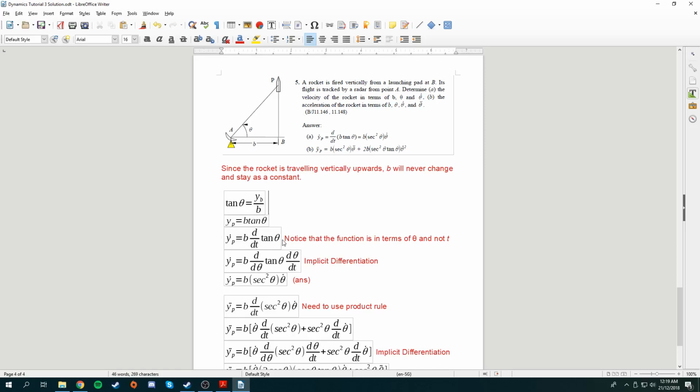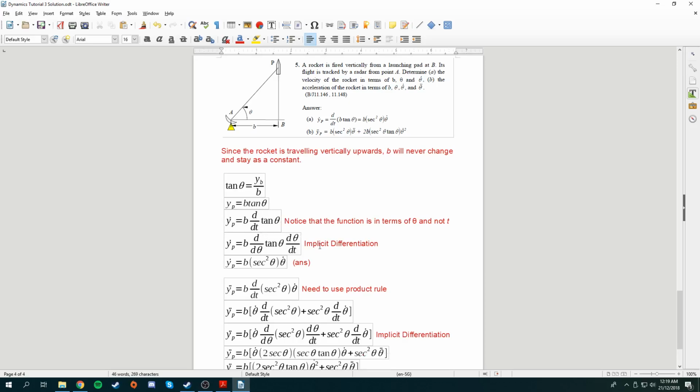However, you notice that the function is in terms of theta and not time. So what do we need to do in this case? We need to use implicit differentiation. And why would this equal to this? A simple way of looking at this is just look at this fraction.